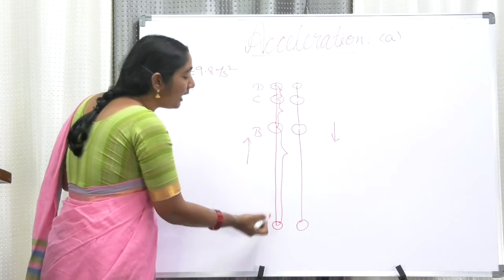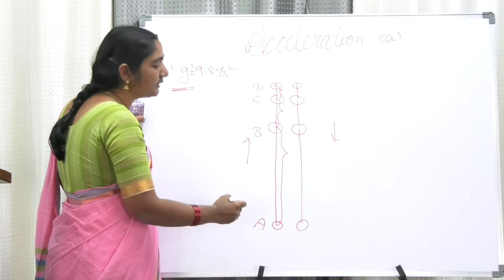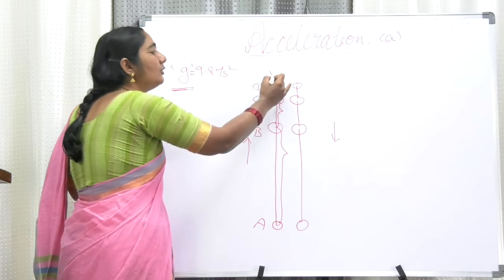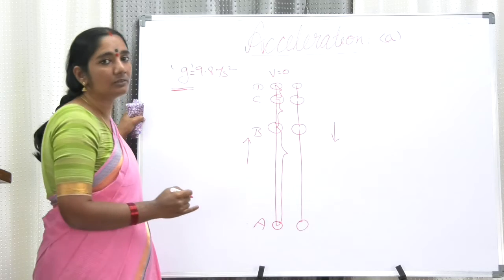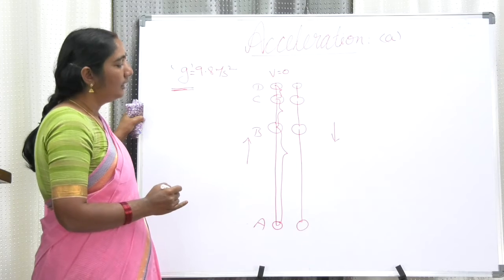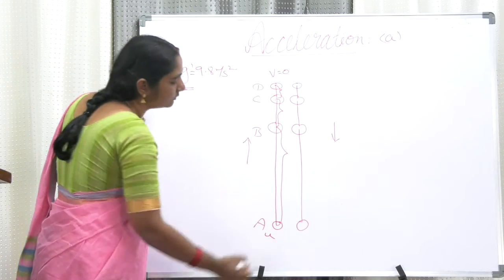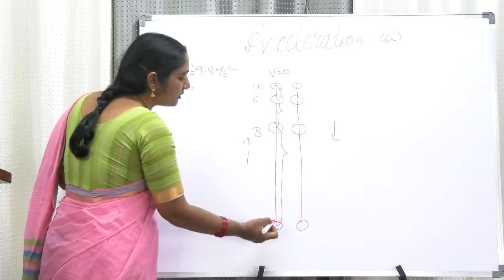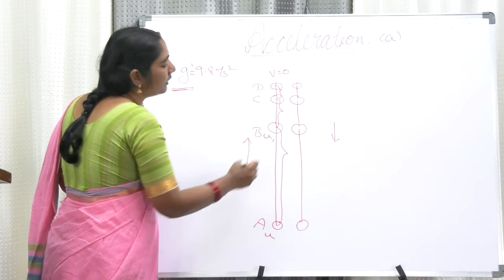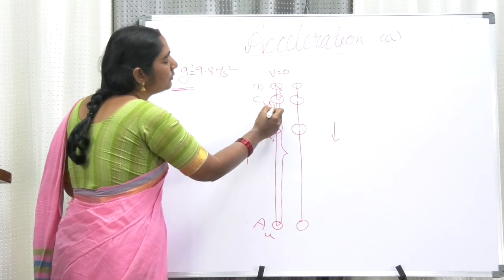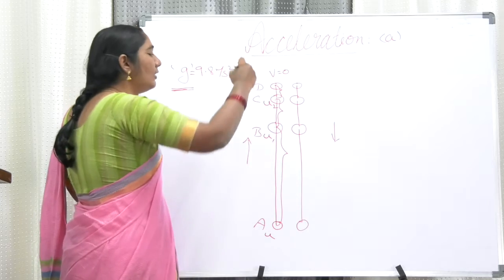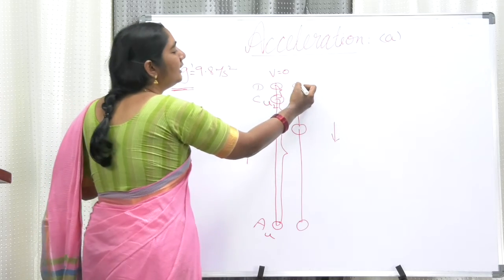But while going up, the velocity is decreasing and coming to rest here. Final velocity is 0. Initial velocity is u2. At this position, let the velocity be u1. At this position, let the velocity be u2. Now again, while coming down, here again it is 0.